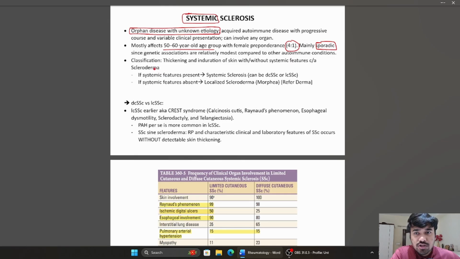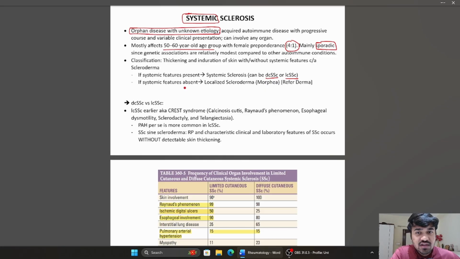Alright, moving on to the broad classification, it is done based on whether the systemic features are present or absent. So, the thickening and induration of skin is known as scleroderma, right? But if systemic features are present along with scleroderma, only then the condition is termed as systemic sclerosis, which again can be divided into diffuse cutaneous systemic sclerosis or limited cutaneous systemic sclerosis.